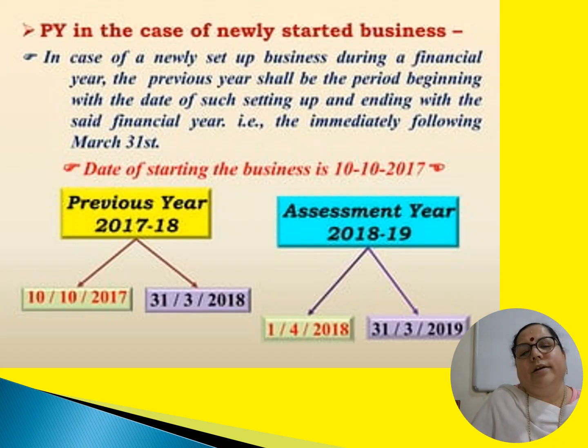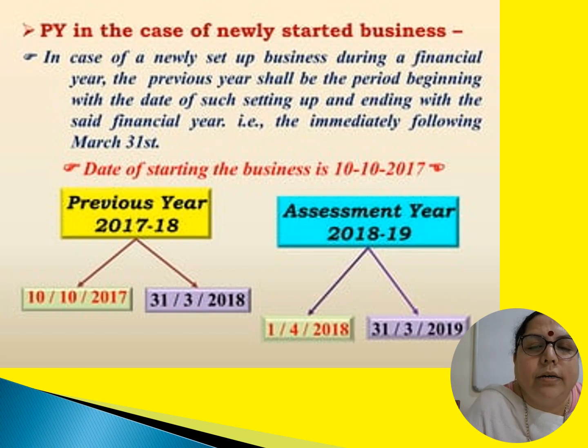Now there are certain exceptions. The previous year in case of a newly started business. For example, the business was started in July 2025. What will be the period of previous year in this case?